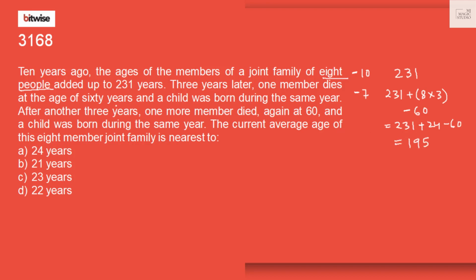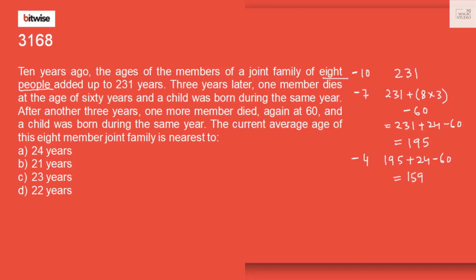Okay. And a child was born, that means now again there are 8 members in the family. After another 3 years, one more member died again at 60 and a child was born. That means after 3 years, we are at minus 4 years from present. Total ages would be 195 plus 24 again and minus 60. That is minus 36. 195 minus 36, 159.